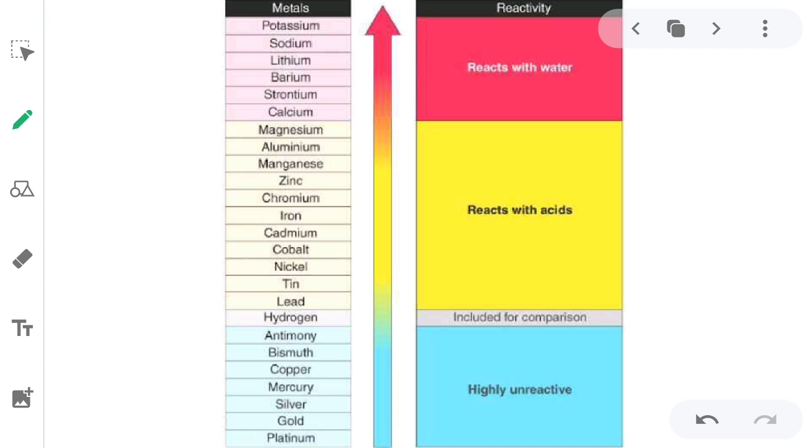That's why we can easily find gold, silver and platinum in nature in their pure form. We can easily find pure gold in nature because it is least reactive. It doesn't react with any other element, so we can find its pure form in nature.